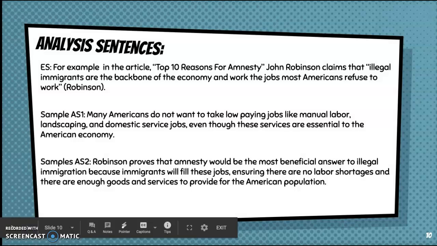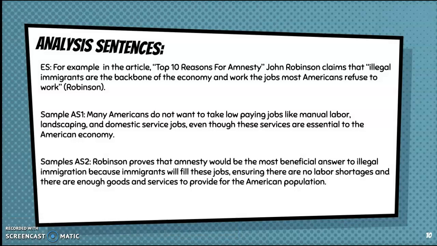Some examples right here. We're using the same evidence sentence as before. Your first AS might say, so again, this is where we're elaborating, we're giving some more information. Many Americans do not want to take low-paying jobs like manual labor, landscaping, and domestic service jobs, even though these services are essential to the American economy. So you're telling us, what are some of these low-paying jobs? Why don't Americans want to take them? Are they essential to the economy? Yes, they are, right? So you're shedding some more light on the quote.